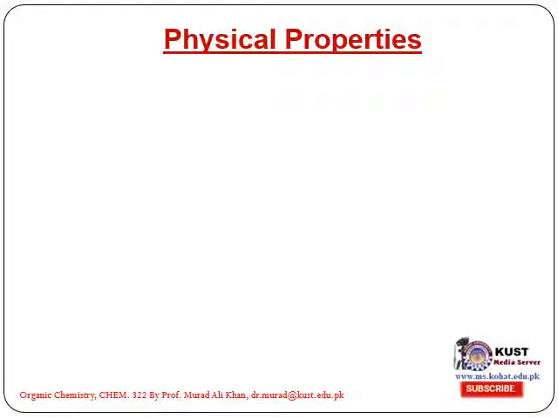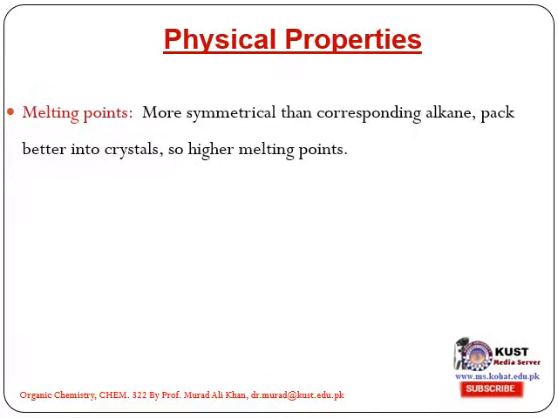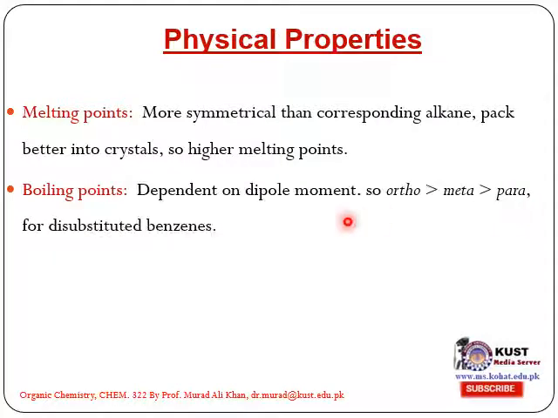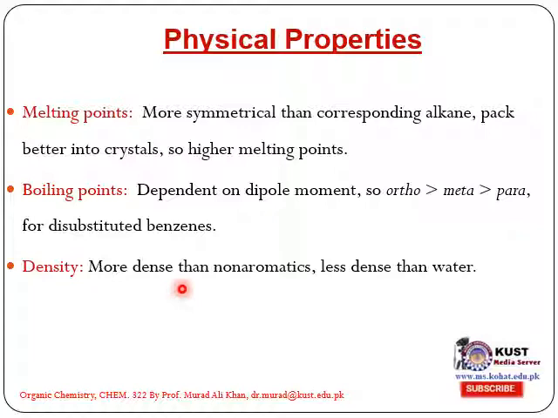Physical properties of the aromatic compounds. Melting point: more symmetrical than the corresponding alkane, they pack better into crystals, so higher melting points. Depending upon dipole moments, so ortho, meta, para for disubstituted benzenes. More dense than non-aromatics, less dense than water, and generally insoluble in water.